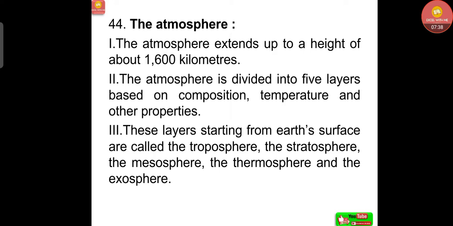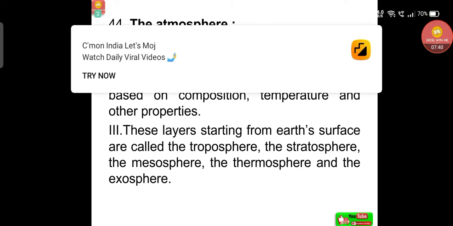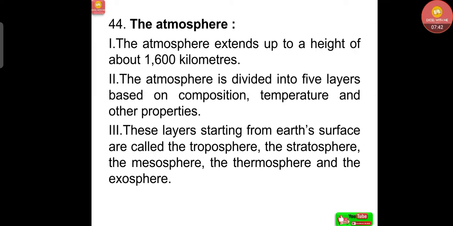Now, the statements related to the atmosphere. The atmosphere extends up to a height of about 1600 kilometers. The atmosphere is divided into 5 layers based on composition, temperature and other properties. These layers starting from Earth's surface are called the troposphere, the stratosphere, the mesosphere, the thermosphere and the exosphere.